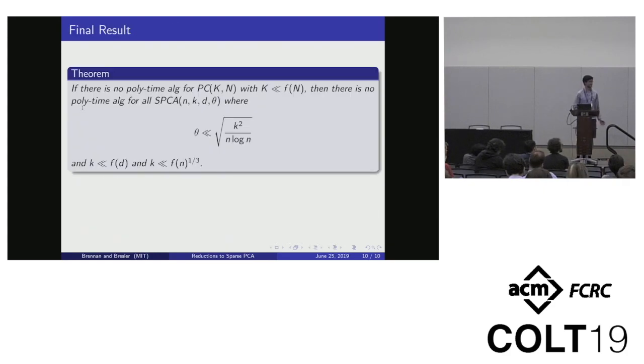So putting it all together in a theorem, we show tight hardness for sparse PCA assuming k is much smaller than square root of n in the planted clique conjecture. And that's it. Thank you.